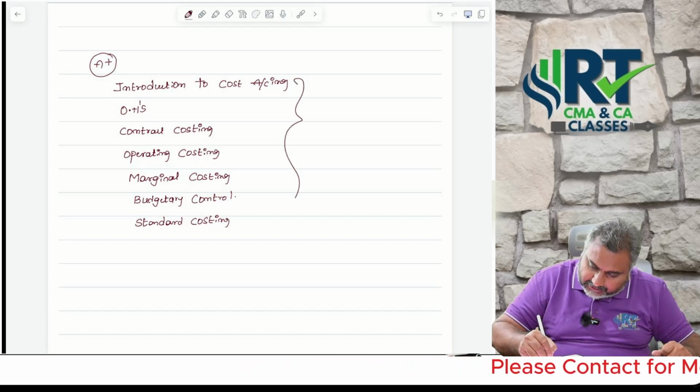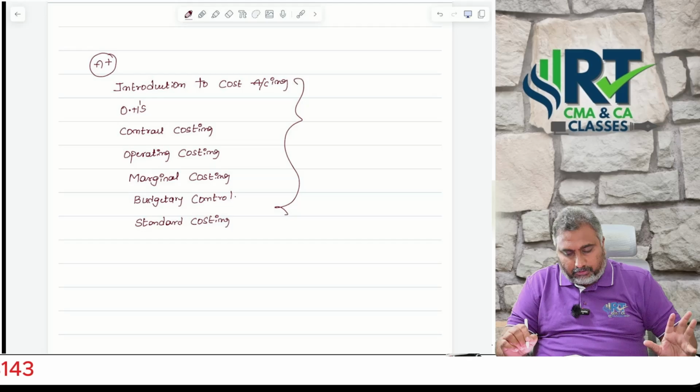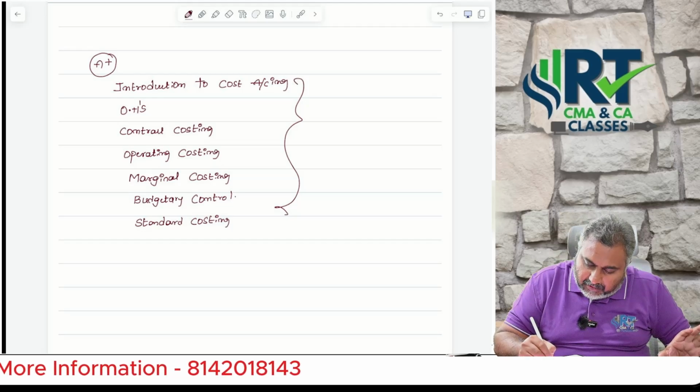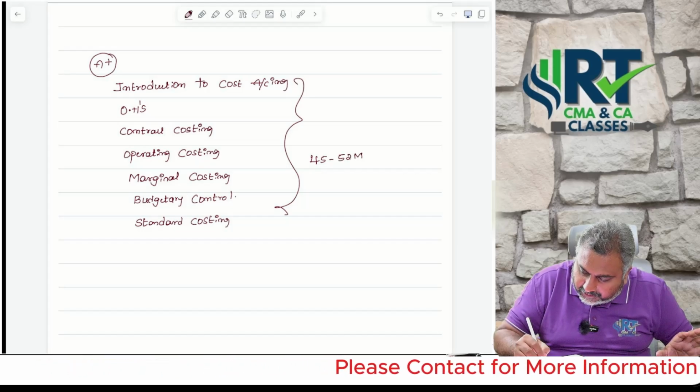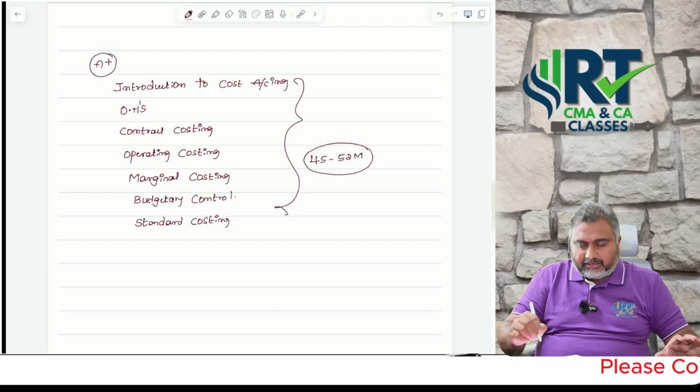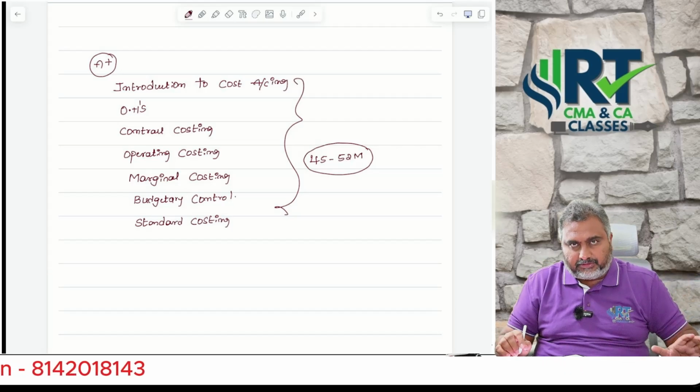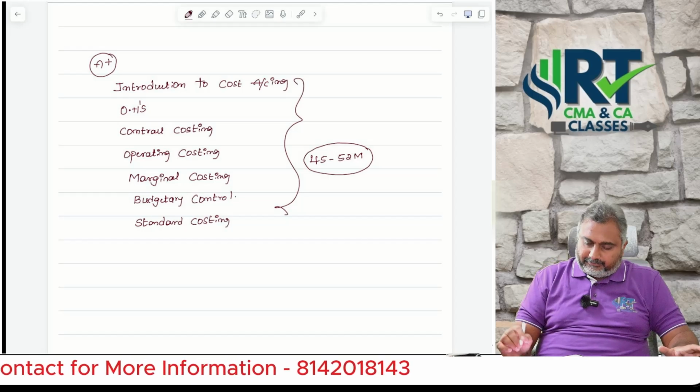As an average among these chapters you are going to secure a minimum of 45 to 52 marks, whether it is a direct question or an MCQ, whatever it may be. Okay, sir.